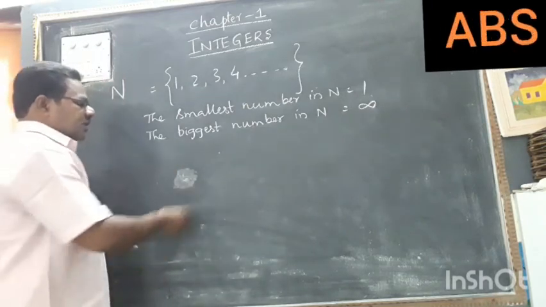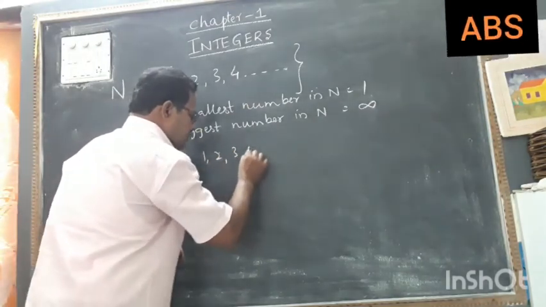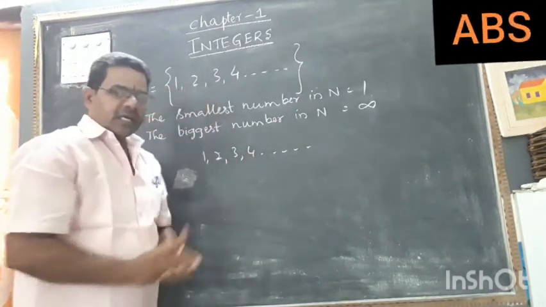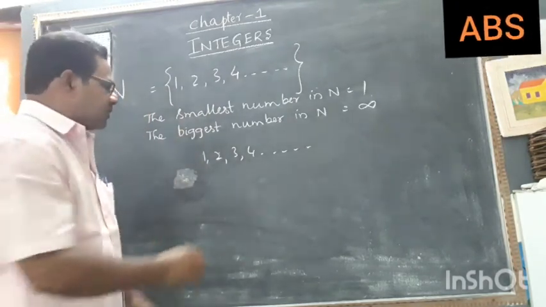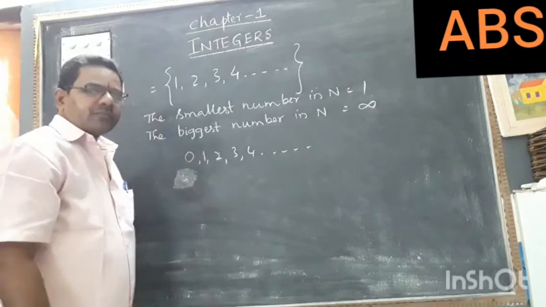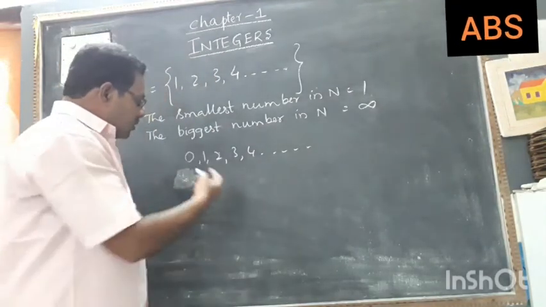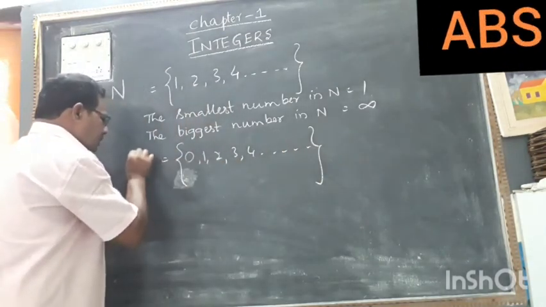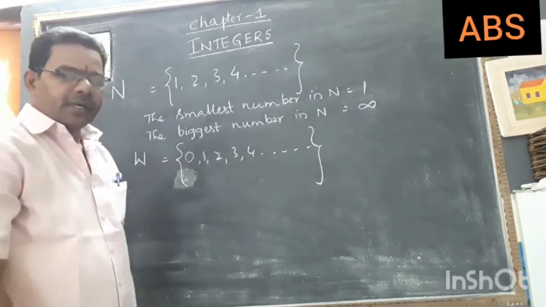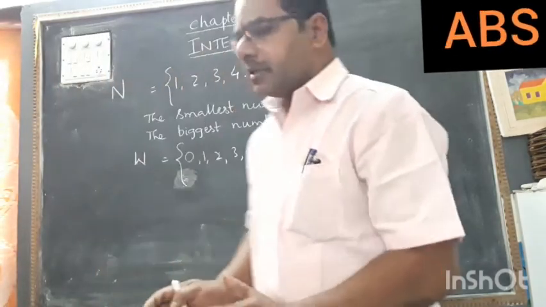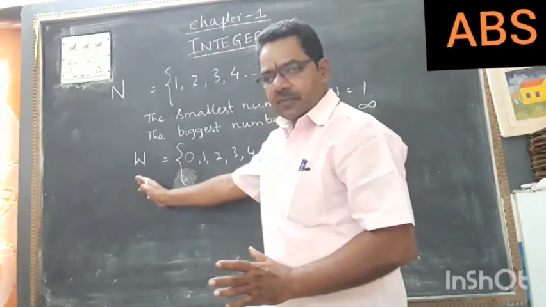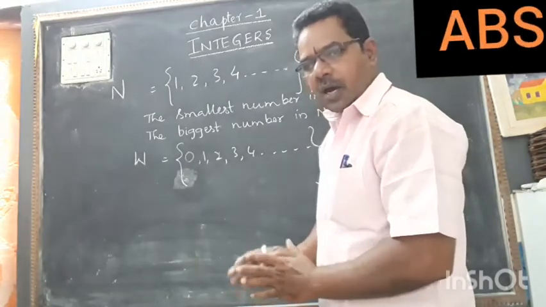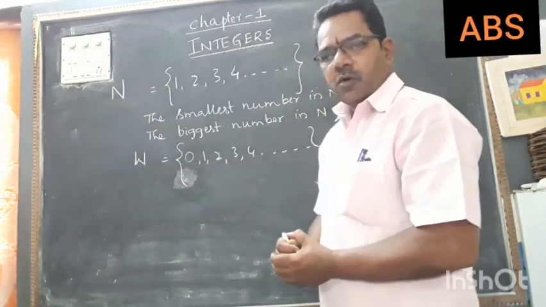After that, one more set is there. This 1, 2, 3, 4, and so on, unlimited numbers, we call the set of natural numbers. This set of natural numbers is included with 0. We know 0, so 0 is also a number. If you keep all these in a group, we can call it the set of whole numbers. So the set of whole numbers is starting from 0, 1, 2, 3, 4 and so on. That is called the set of whole numbers.